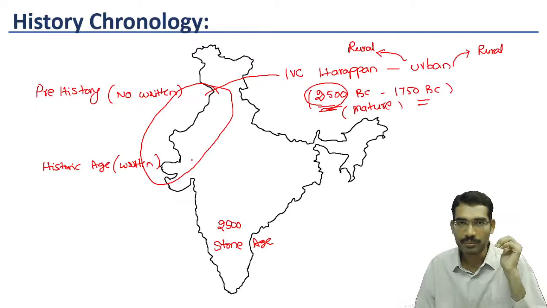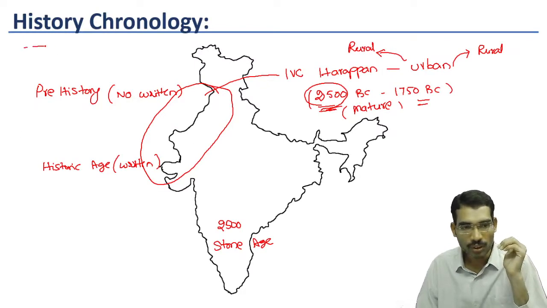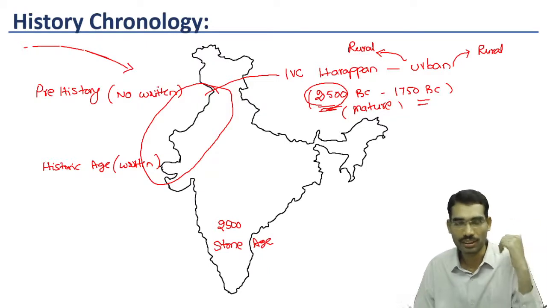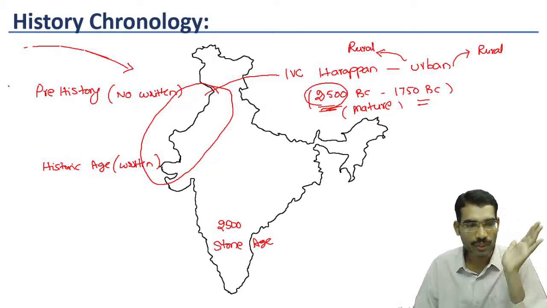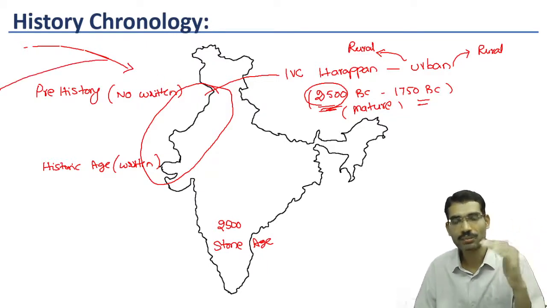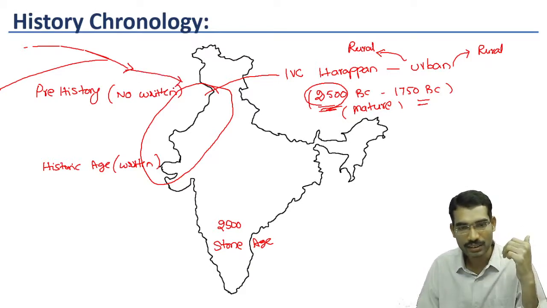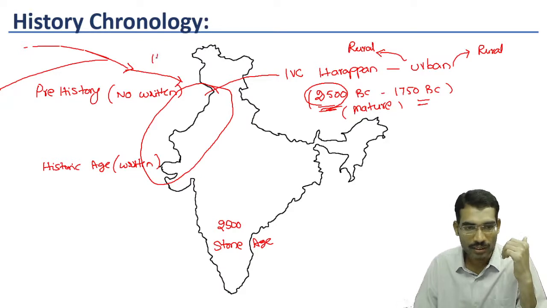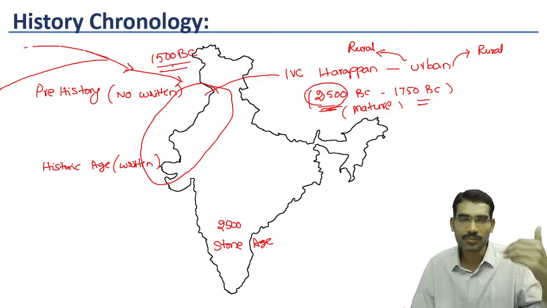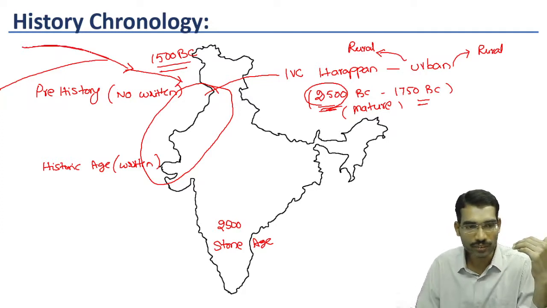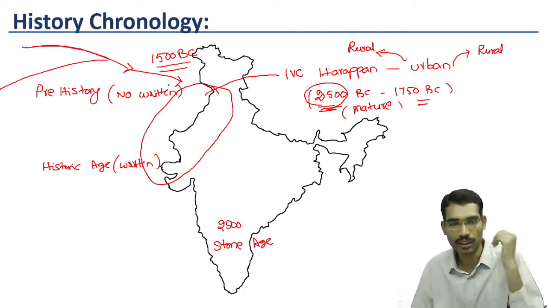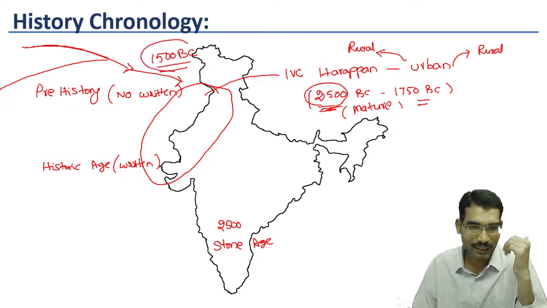Around 1500 BC, some nomadic people entered the Indian subcontinent from Central Asia. From Iran one branch, from Central Asia one branch, and both joined together and entered the Indian subcontinent. Before 1500 BC also some kind of gradual migration was going on, but we are considering around 1500 BC as